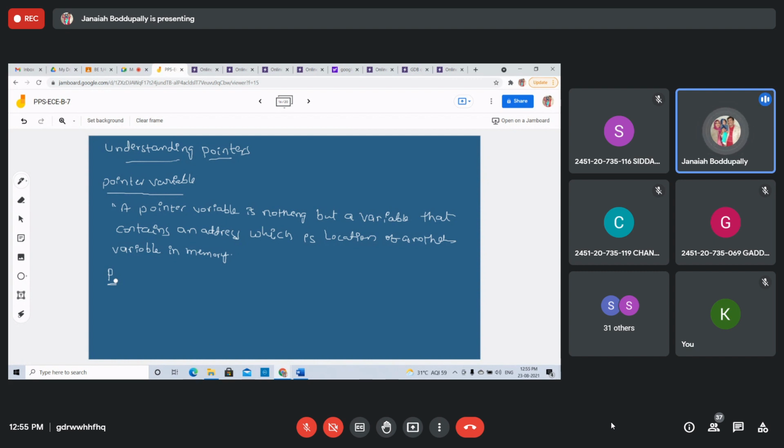Students, I am taking one more variable to store the address of the variable quantity. What is the address? 5000. Right? If you want to store the address location of the variable quantity in variable p, then p is called a pointer variable. So the link between the variable p and the quantity can be visualized like this.